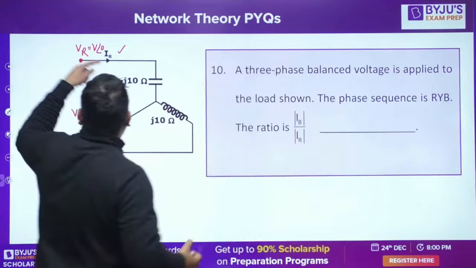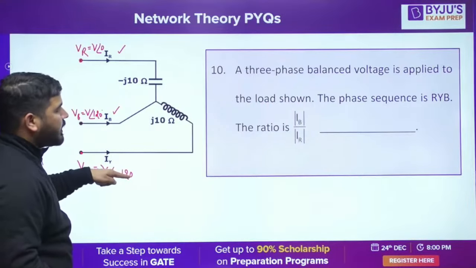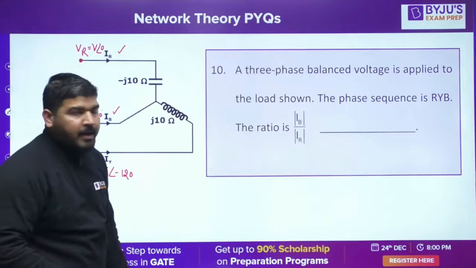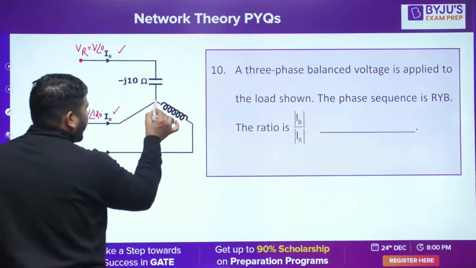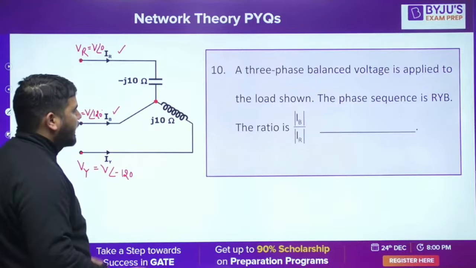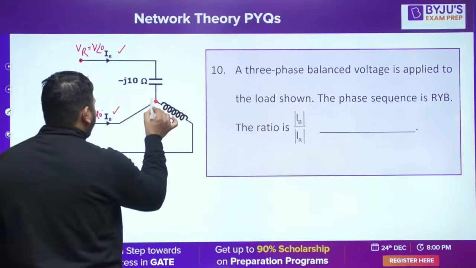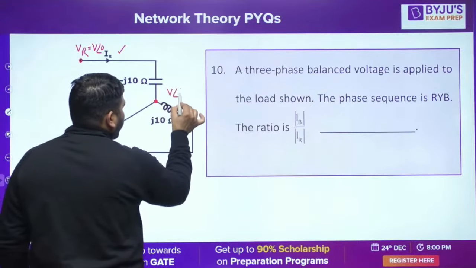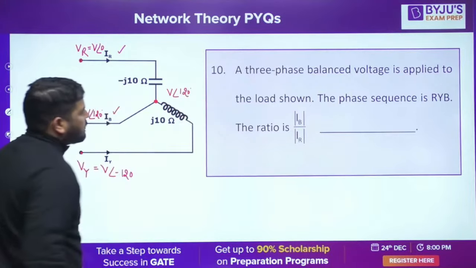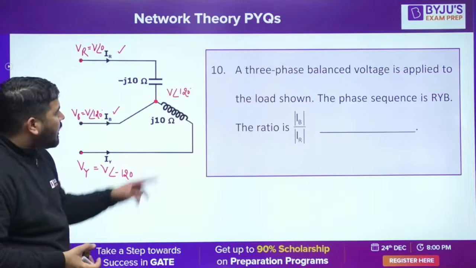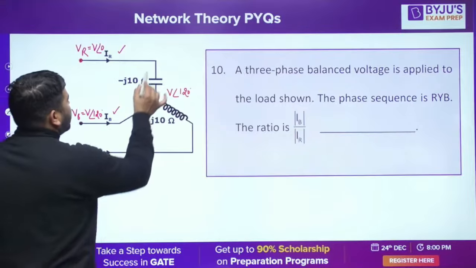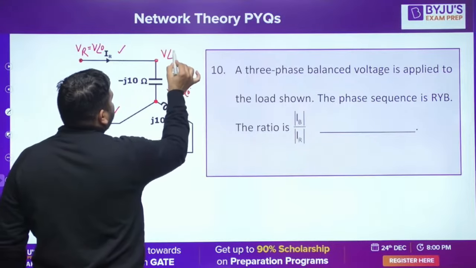So R is 0 degrees, Y is minus 120 and B is plus 120. This is connected directly here. Now it means this point's voltage is V angle 120, and this is V angle 120.